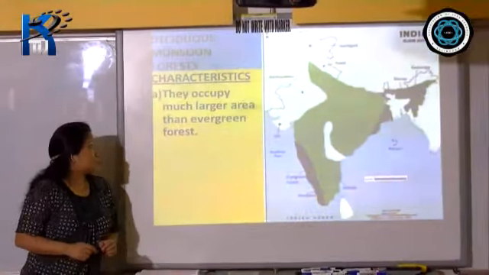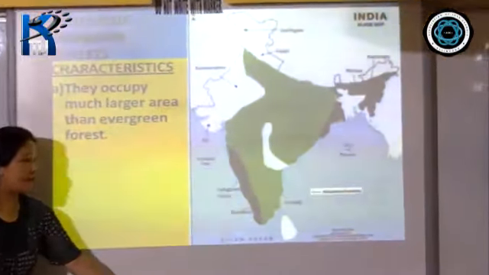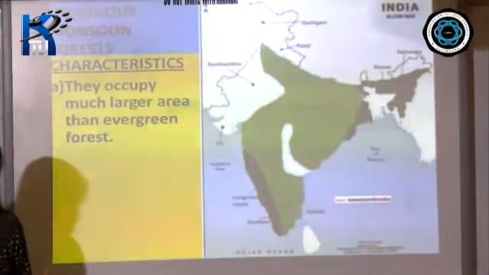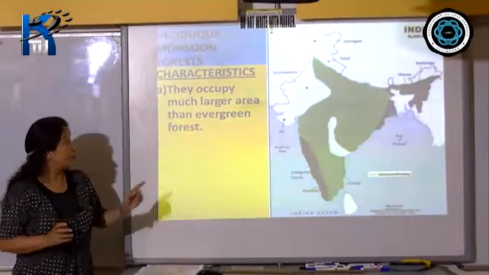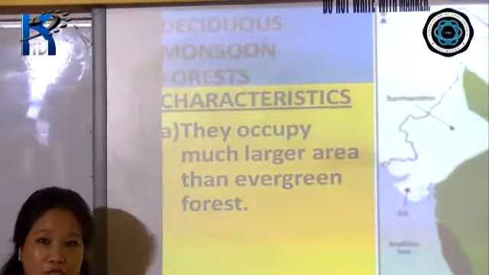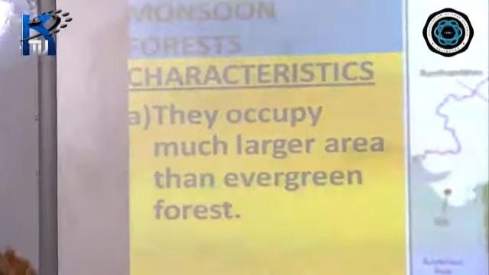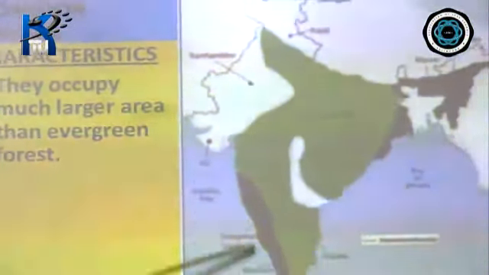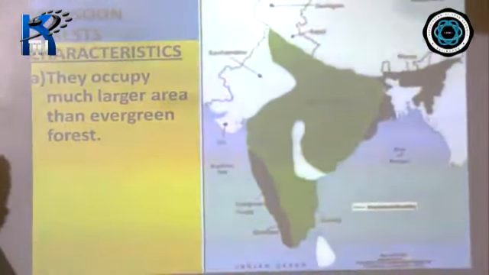Now, the characteristic is, if you look at this map here, you find that the deciduous monsoon forest covers a very, very large area. It covers a large area, largest area, I must say, right? So these occupy a much larger area than the tropical evergreen forest. Because compared to the previous one, it was found only in some areas. Look at the deciduous monsoon. It's covering such a large area over here compared to the evergreen forest.